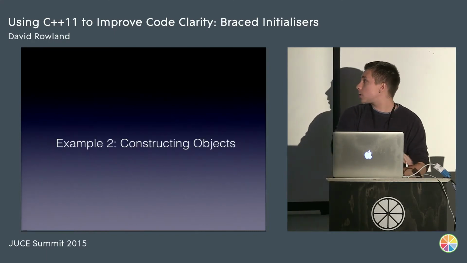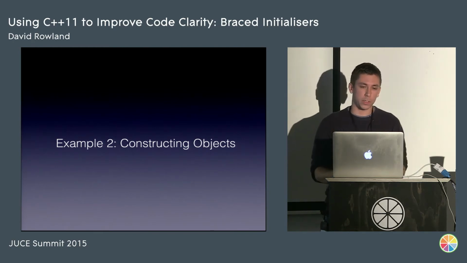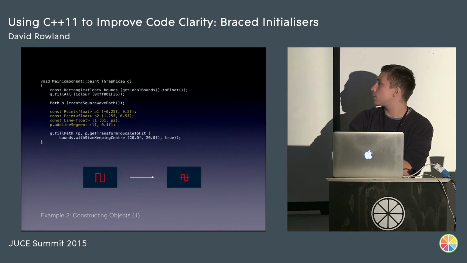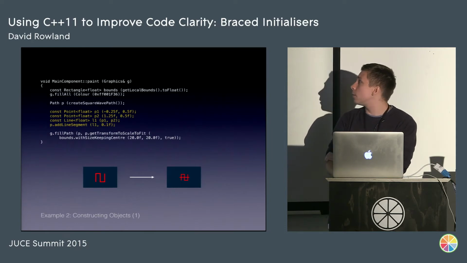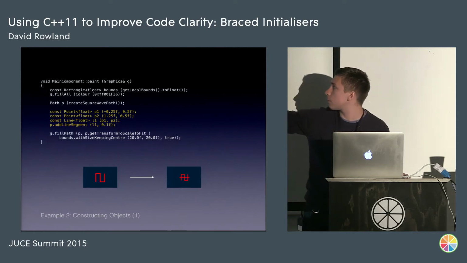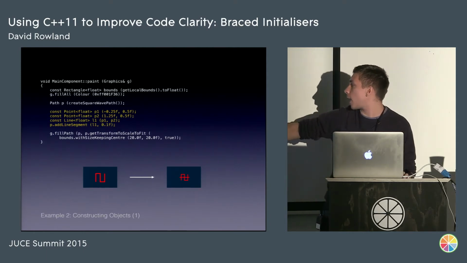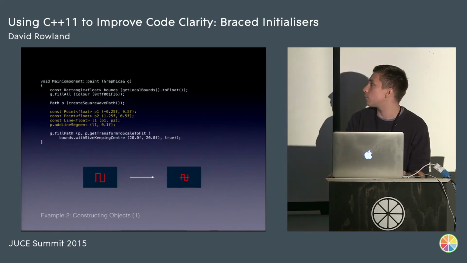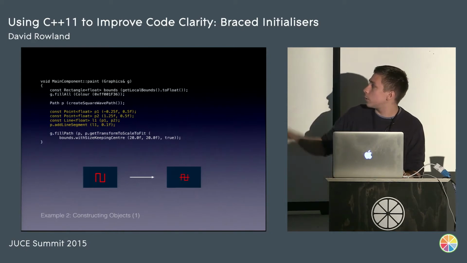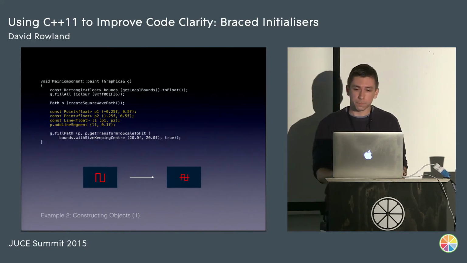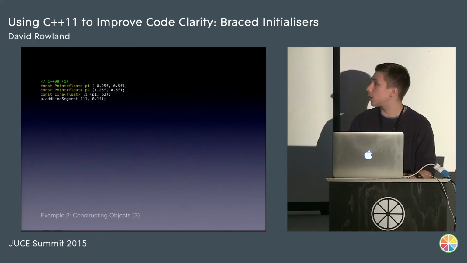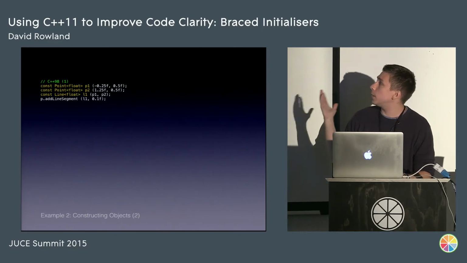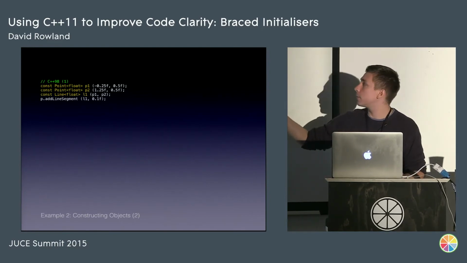So on to our second example, which is kind of similar to the first, when we're constructing objects and passing them to things. So this is a very simple paint routine. We're essentially getting a square wave path from a library function, and we're adding a line through it to show that this square wave has a positive and negative range. So the lines we're interested in are these yellow lines here. And if we move on to the next slide, we'll see them again. Essentially, the only meaningful bit of code here is this last white line.